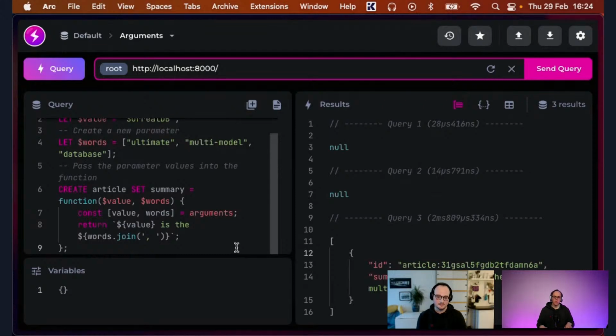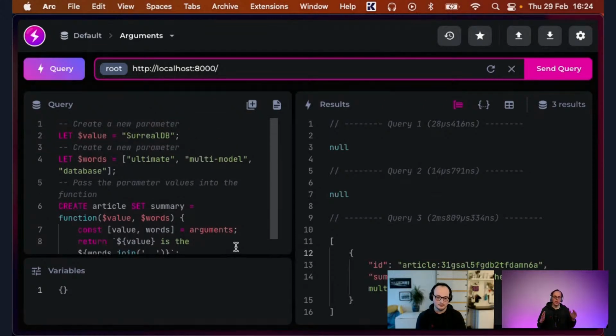And so this opens up quite a lot of flexibility, where you can run a query, get the result of that query, store that in a parameter, and then use the result in a JavaScript function. That allows you to do composable stuff, or the typical case where you have an ORM that grabs some data from the database, does some manipulation, and puts it back into the database. In this example, the data never leaves the database. It's all running internally.